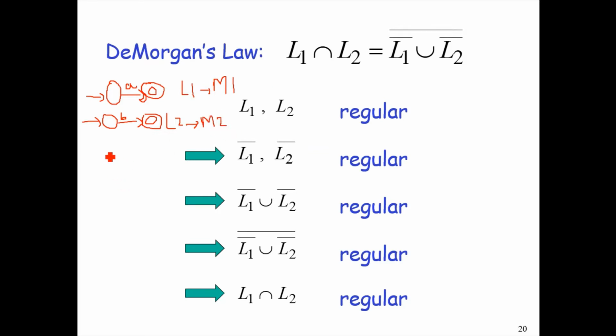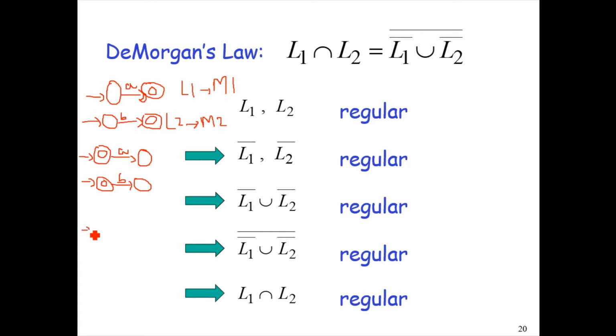To prove the intersection using De Morgan's law, first take the complement of L1, and to take the complement we convert the non-accepting states to accepting and the accepting states to non-accepting. Then, to take the complement of L2, similarly convert non-accepting states to accepting and accepting states to non-accepting.